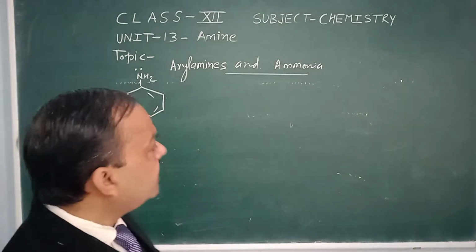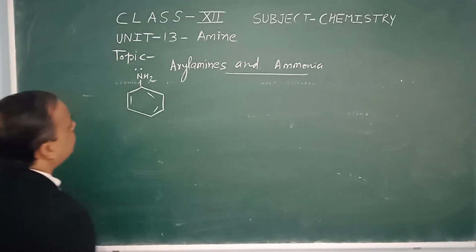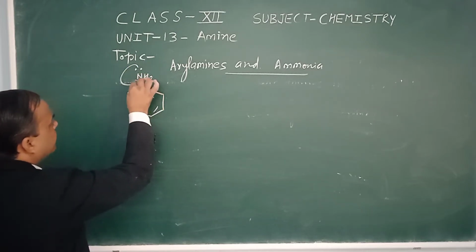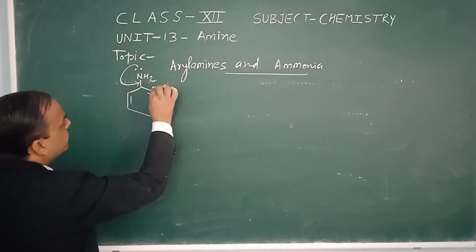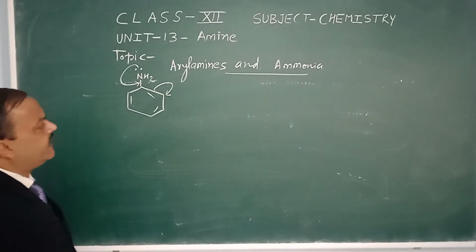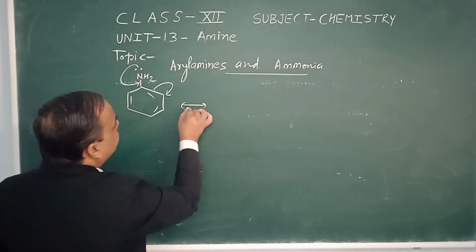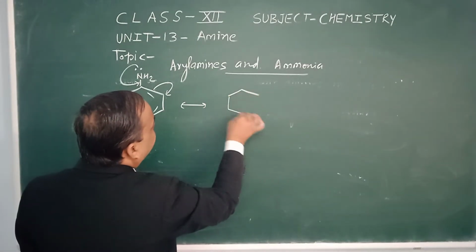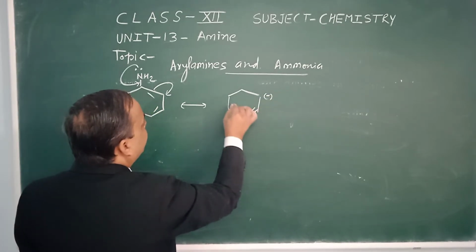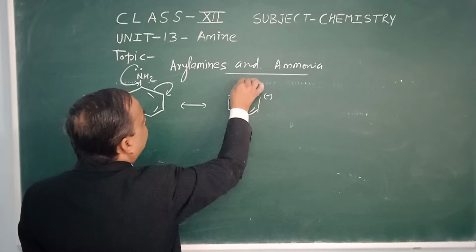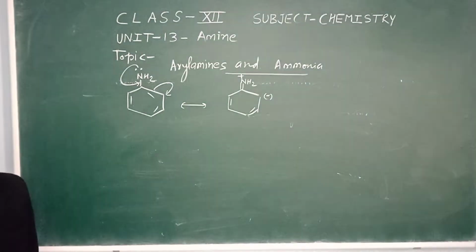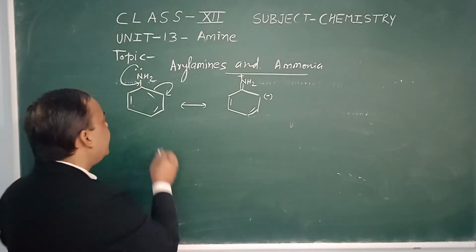This lone pair of electrons is transferred, and the bond electrons shift to the next carbon. So the second resonating structure of aniline has a negative charge there, one double bond, and a positive charge on the nitrogen atom.